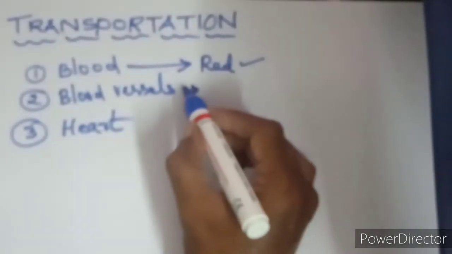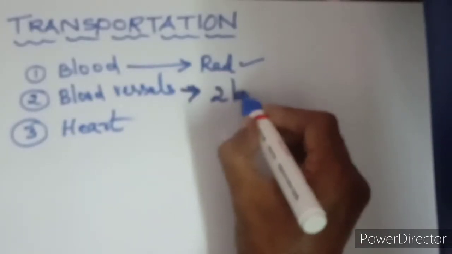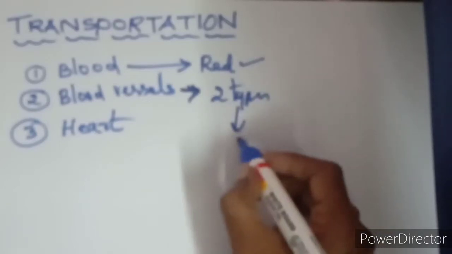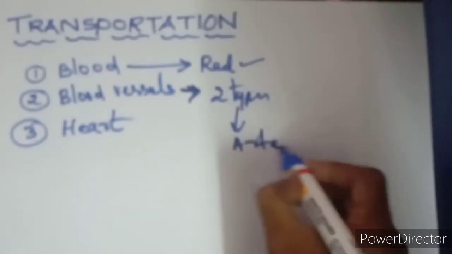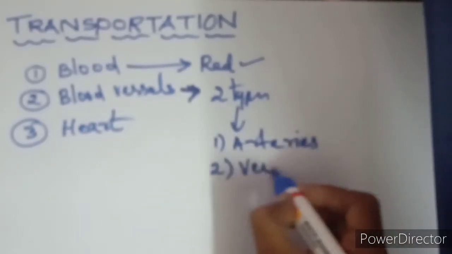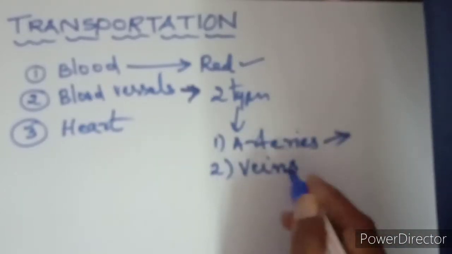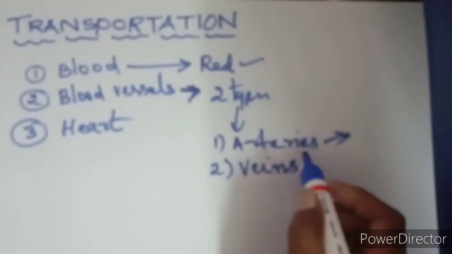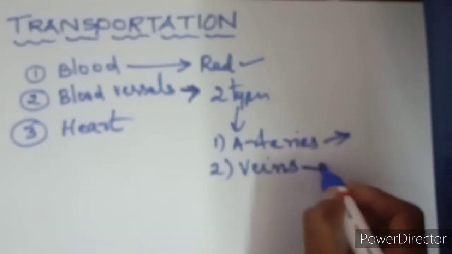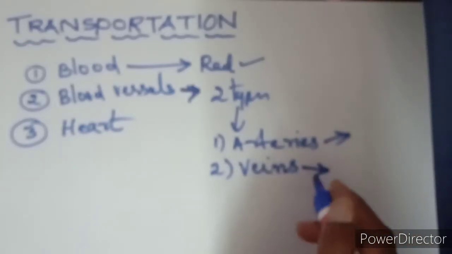Then blood vessels. In our body, 2 types of blood vessels are there. They are called arteries and veins. Arteries pass pure blood, meaning oxygenated blood. Veins pass deoxygenated blood, meaning impure blood.